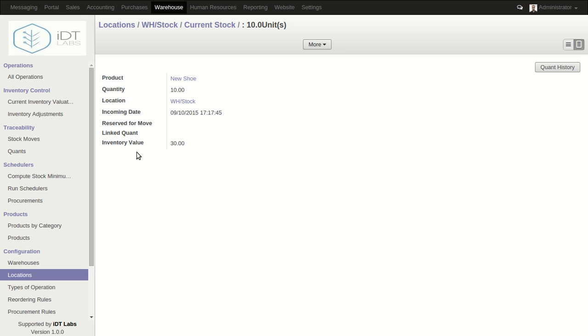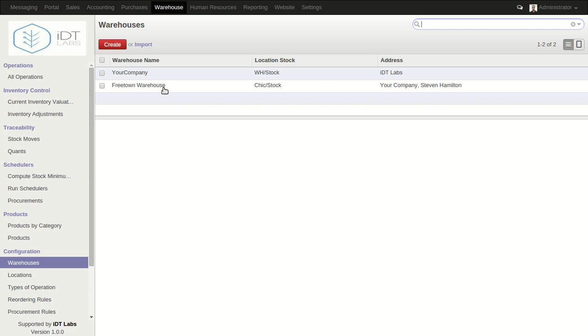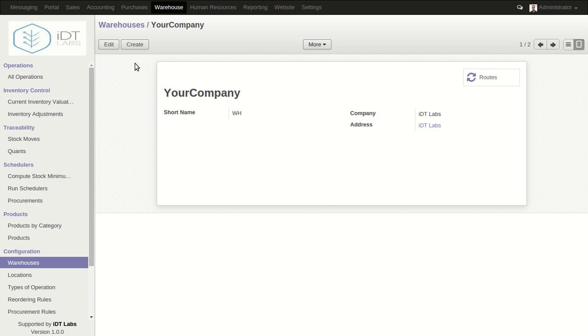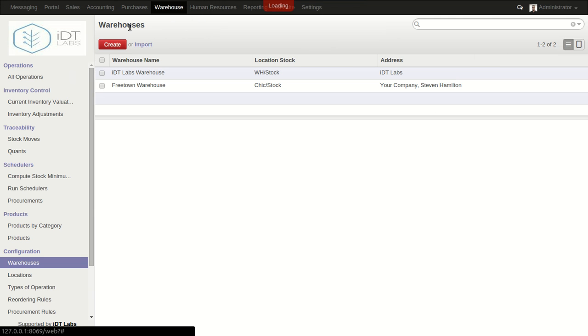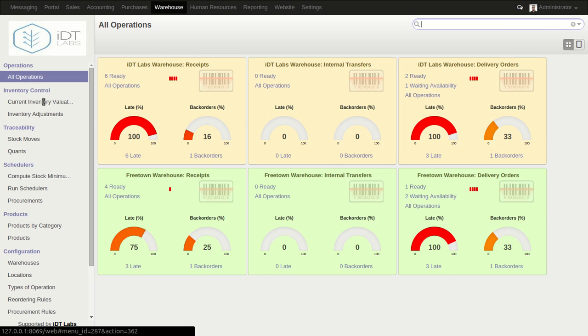And yeah, so let's again talk about one more thing, warehouses. And as you can see, these are the warehouses, and you can create a warehouse if you want to. So just like I said in the previous video, we can edit the warehouse and change the name of the warehouse. Okay, we can say IDT Labs warehouse. And then yeah, we can save. And then if we come to all operations, automatically we'll see the name of this warehouse has changed to IDT Labs warehouse, and so on and so forth.